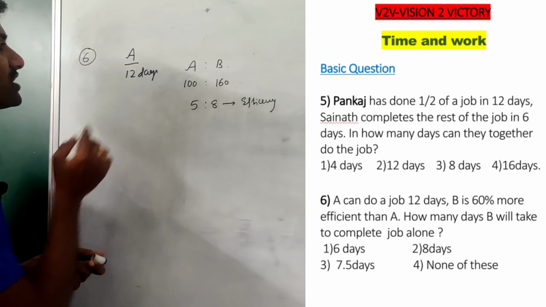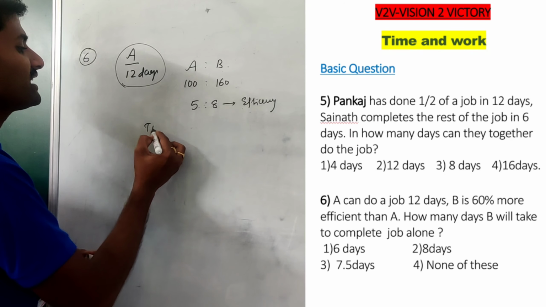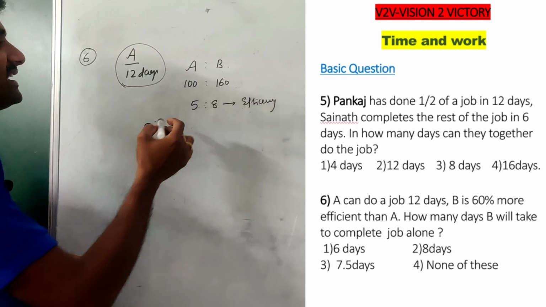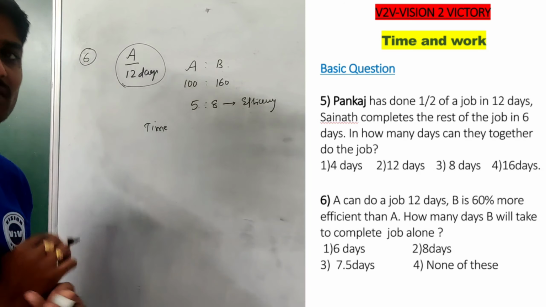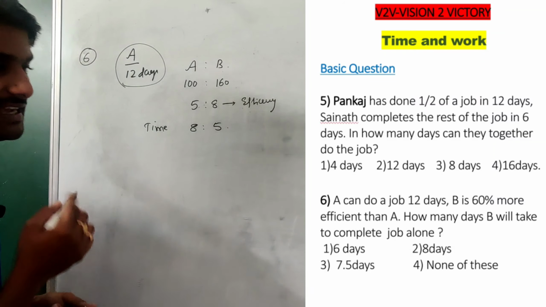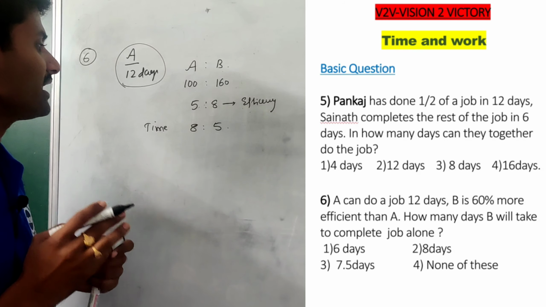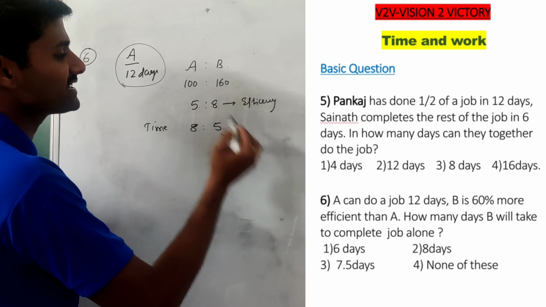But here they have given the information in terms of 12 days, so efficiency can be converted into time. Efficiency and time are inversely proportional, so the ratio becomes 8:5. Here is my question: how many days will B take to complete the job alone?